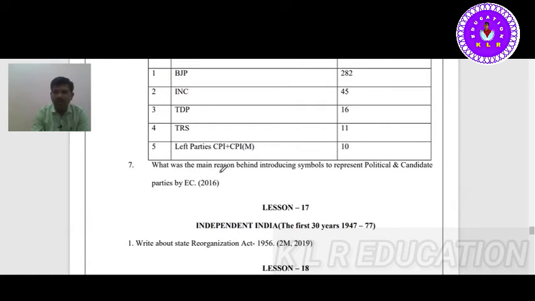What was the main reason behind the introduction of symbols to represent political parties and candidates by the EC? EC means Election Commission. The Election Commission introduced these symbols because once upon a time there was illiteracy, but now the literacy percentage has increased a little. Still there is a lot of confusion. Then they brought symbols to help people identify a candidate, and each and every party is given a different symbol by the EC.